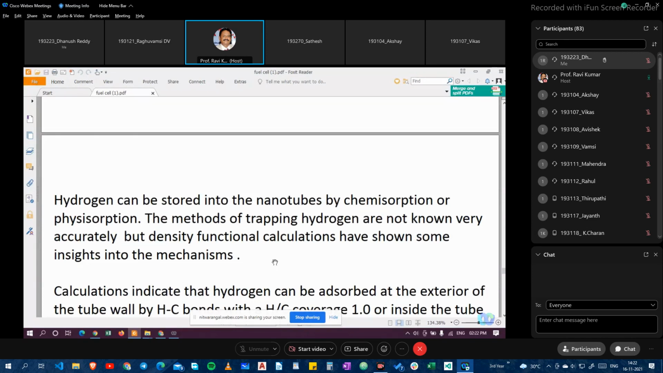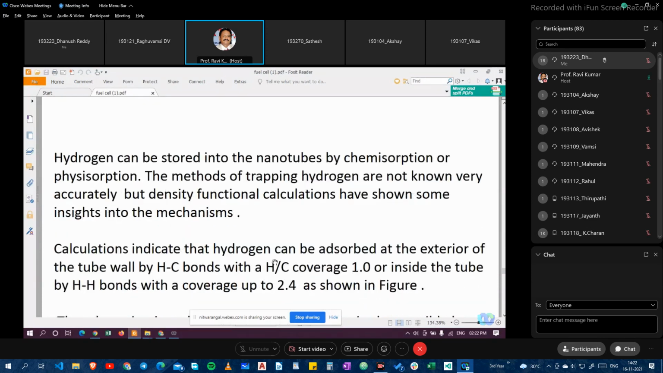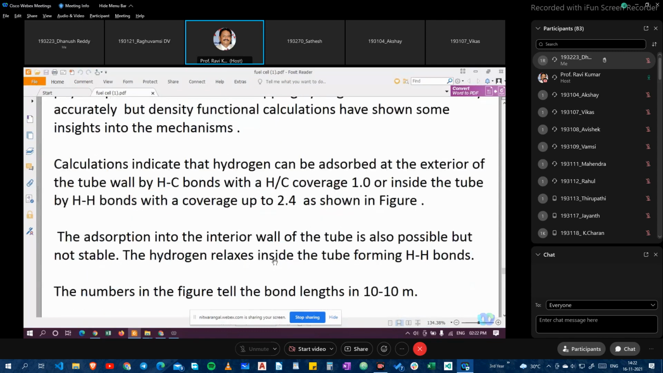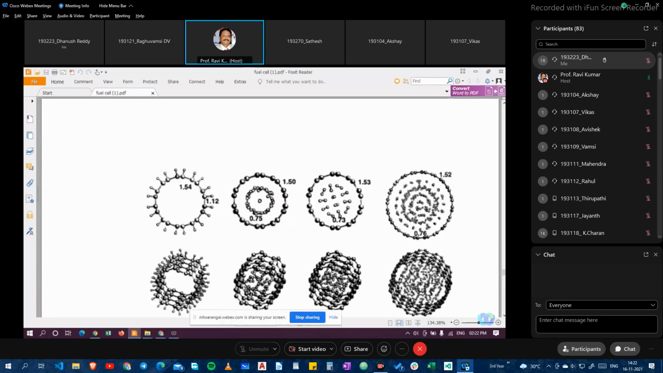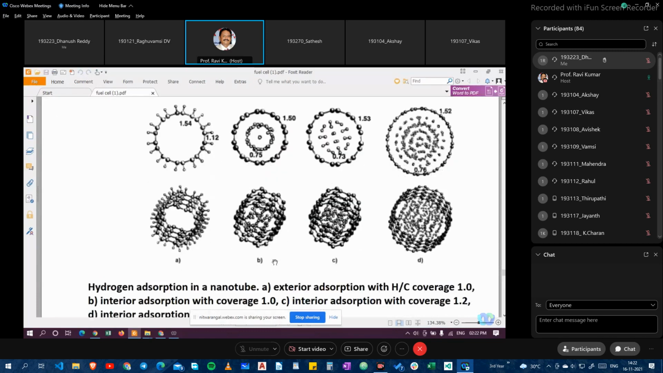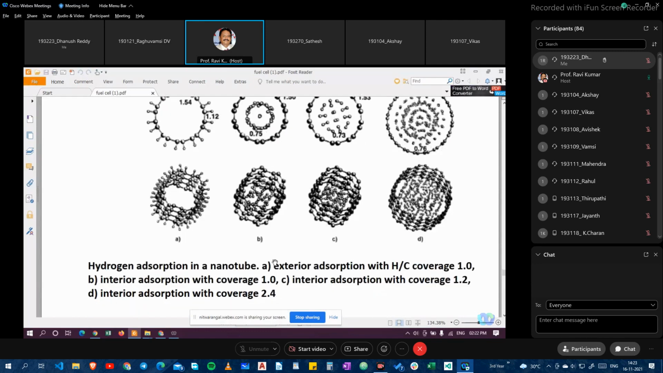the mechanism. Calculations indicate that hydrogen can be absorbed at the exterior of the tube wall, with SC bonds and SC coverage of 0.1, or inside the tube with HH bonds, but with coverage of 2.4, as shown in the figure. This is the structure where you can have hydrogen absorption in nanotubes: exterior absorption, interior absorption with coverage of 1.2, and interior absorption with coverage of 2.4.